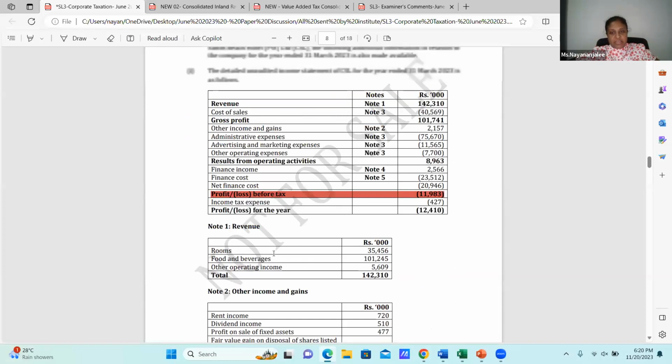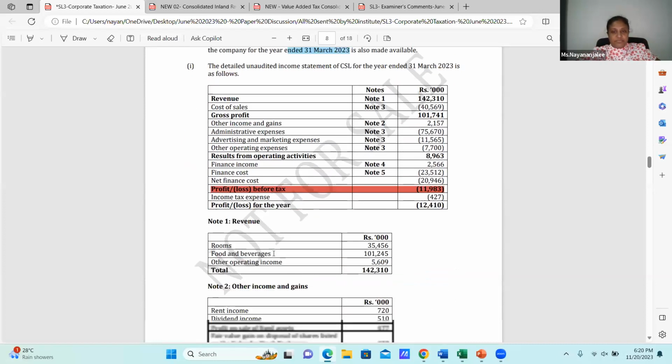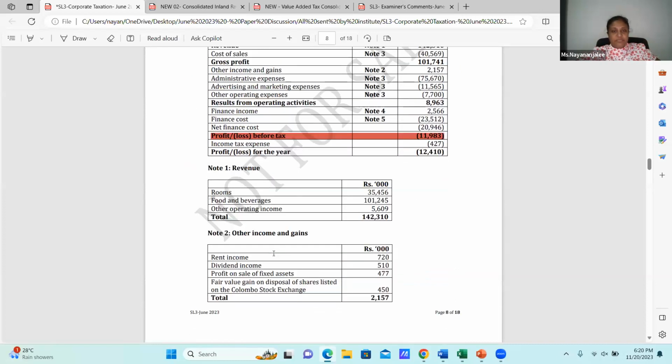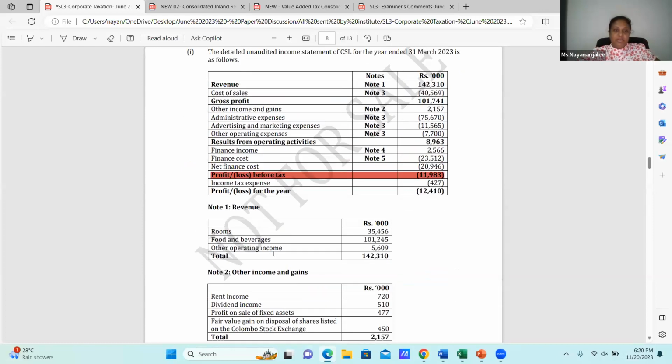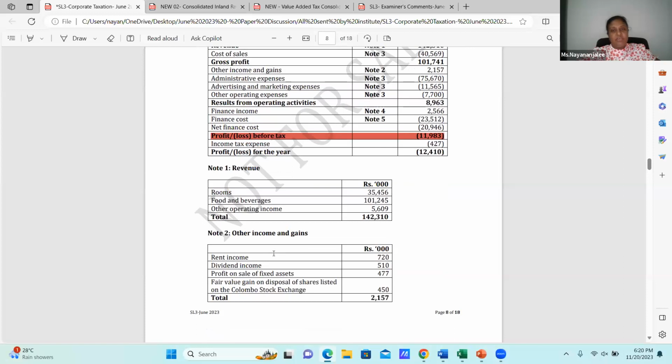And afterwards, how the revenue of 142,310 came: rooms, food and beverages, other operating income. And we have other income and gains, rent income. Just imagine I'm the student reading the question at the exam.